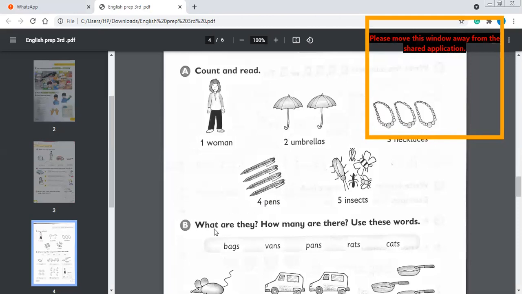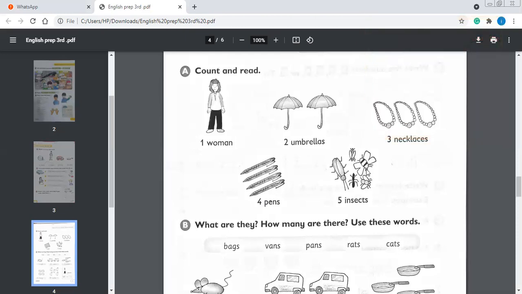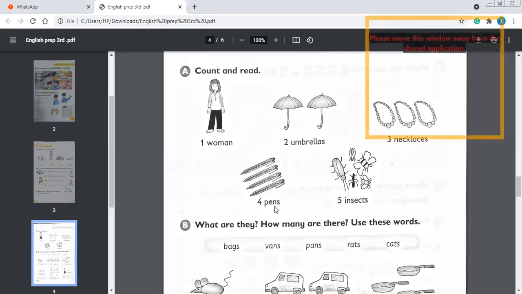So we are going to read them. We will count them and we will read them. 2 umbrellas, 1, 2. 1, 2, 3 necklaces. 1, 2, 3, 4 pens. 1, 2, 3, 4, 5 insects. When we do more than one thing, we will put S at the end of the word.